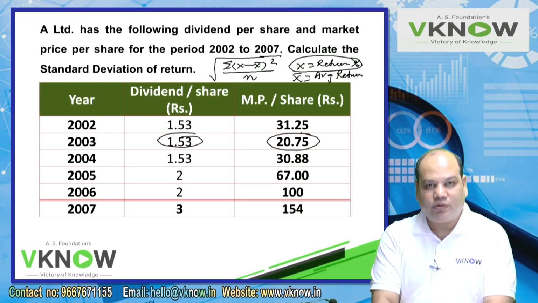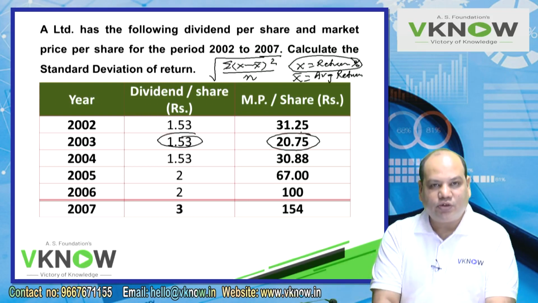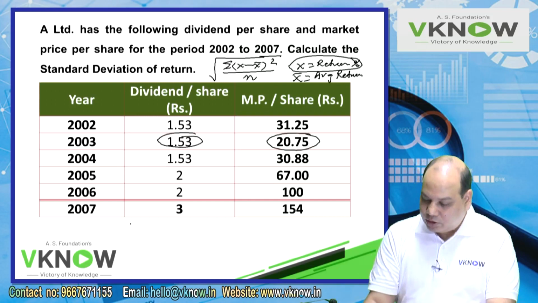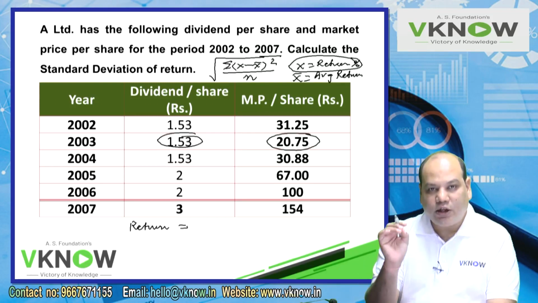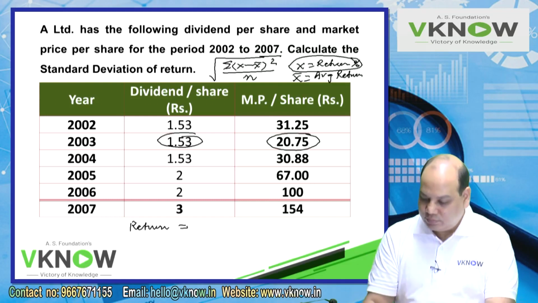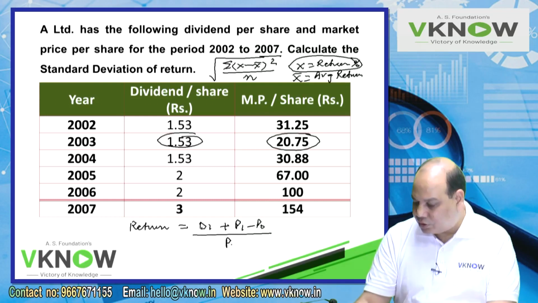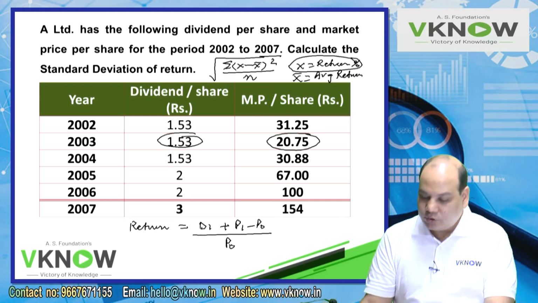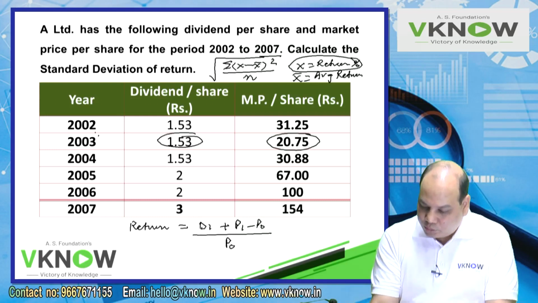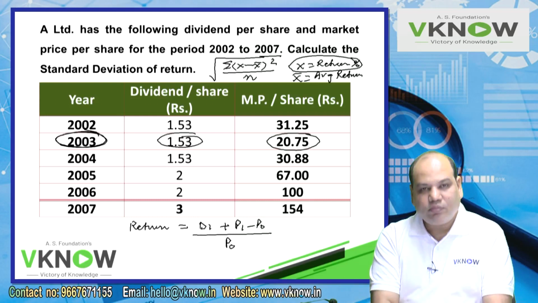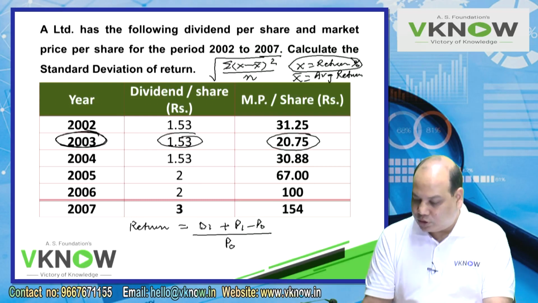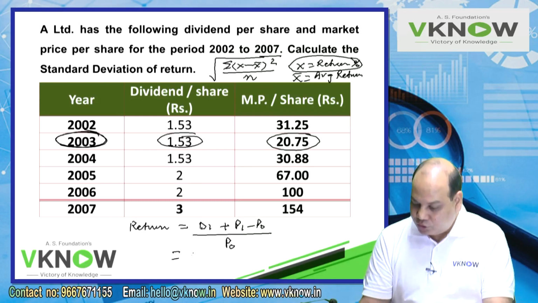this dividend and prices. When we started this chapter today, we had learnt one formula of return. First we will calculate what the return was for each individual year. For an individual year the return will be (D1 plus P1 minus P0) upon P0. Let us say at the beginning of 2003 you bought the share. So you will get 1.53 dividend.